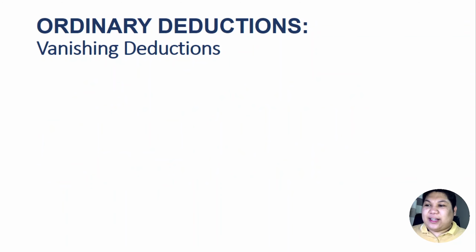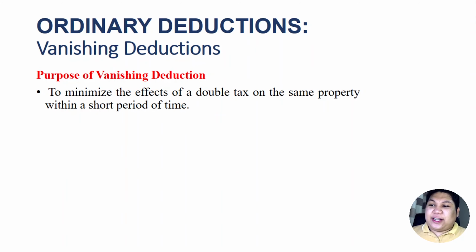What is a vanishing deduction? The purpose of vanishing deduction is to minimize the effects of a double tax on the same property within a short period of time. Again, there was no direct duplicate taxation. There is a double tax, but that was only an indirect duplicate tax, not a direct duplicate tax. So therefore, to minimize the effects of the two taxes imposed from the first transfer to the second transfer, the second decedent could claim a vanishing deduction.